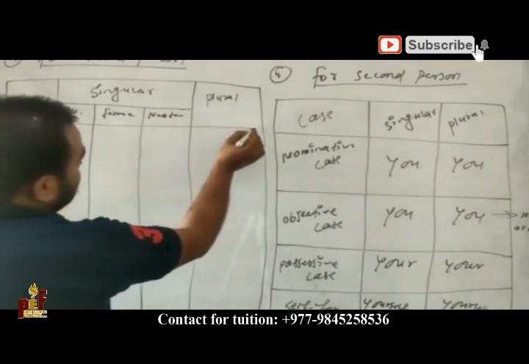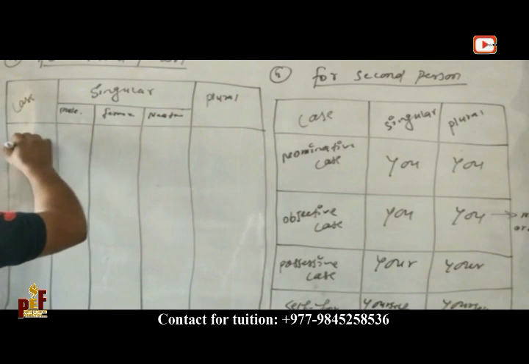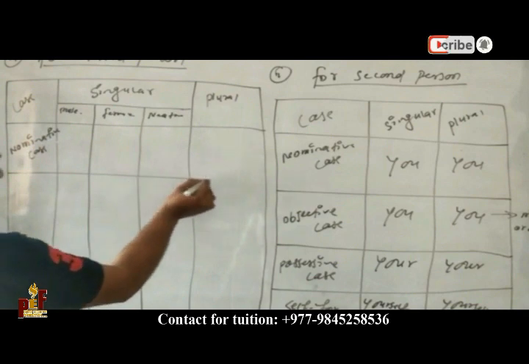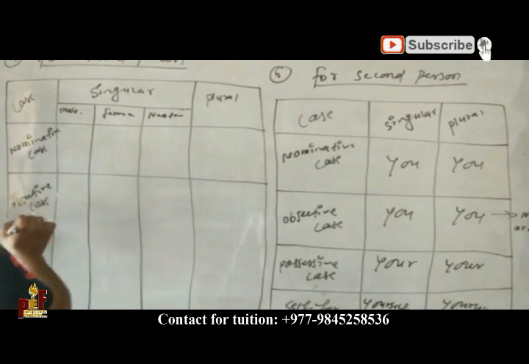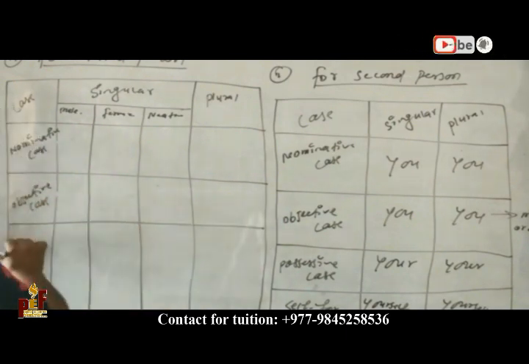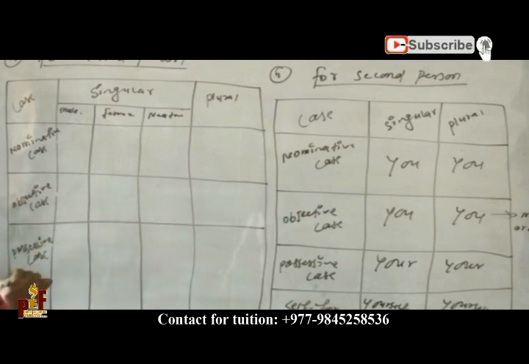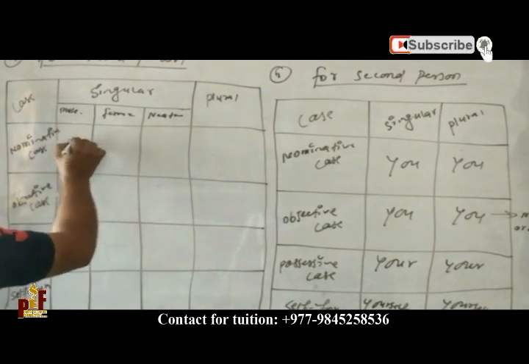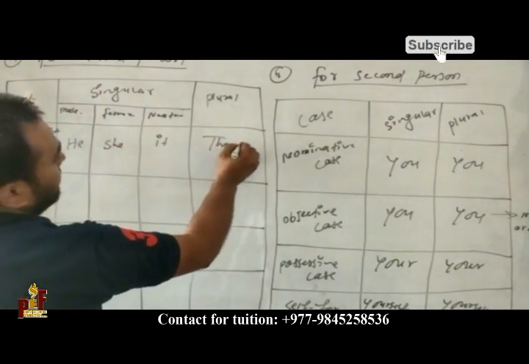Now here is case again: nominative case, objective case, possessive case, self form. Here male, he; female, she; it; they.